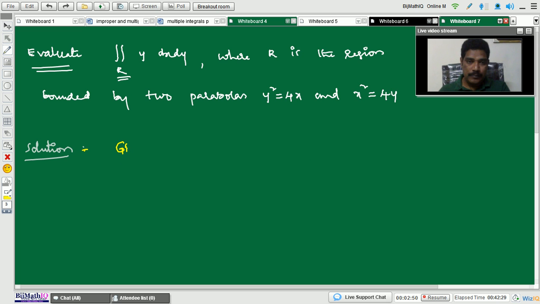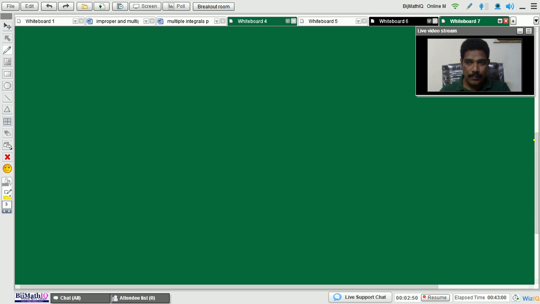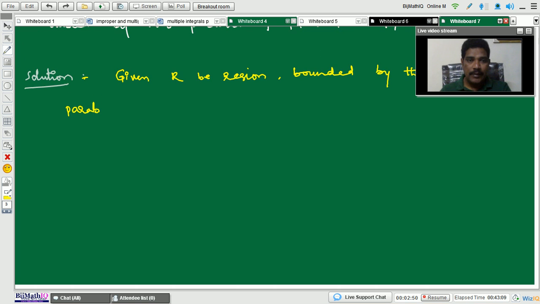Given capital R be the region bounded by the two parabolas.